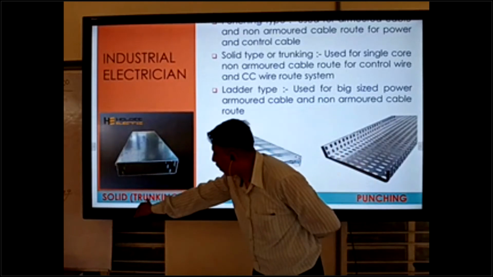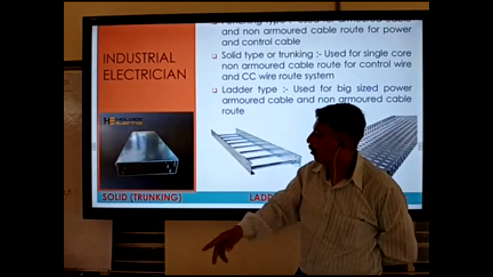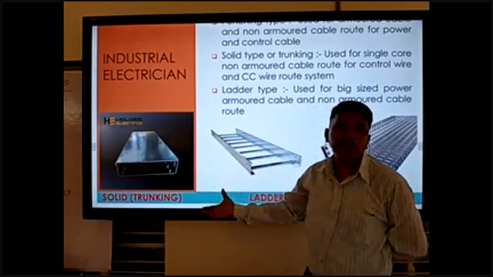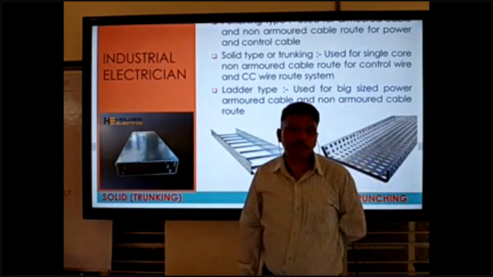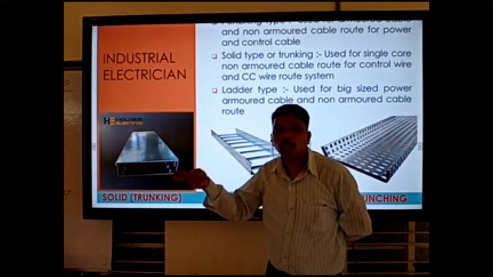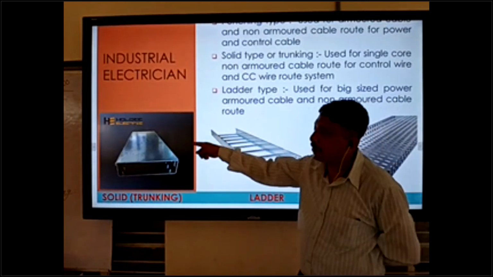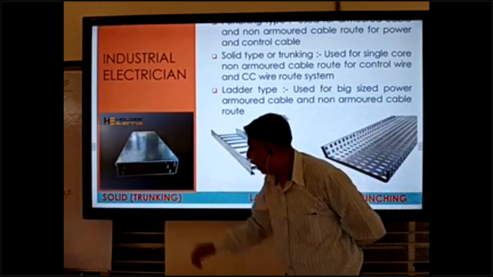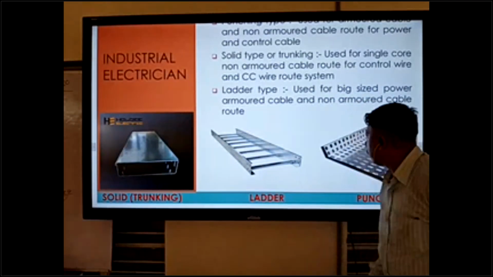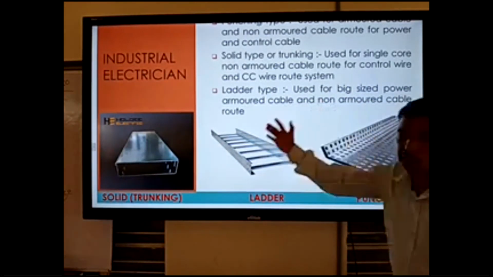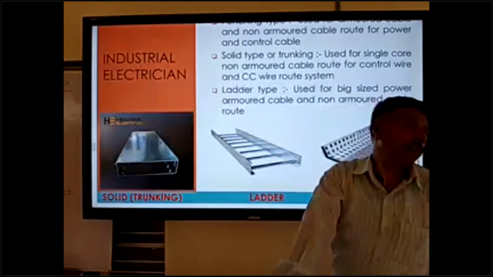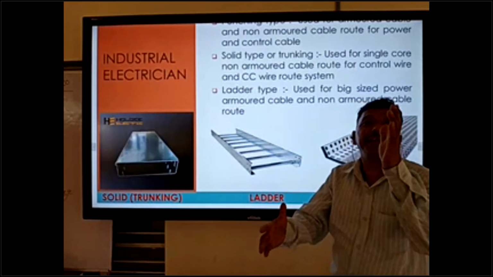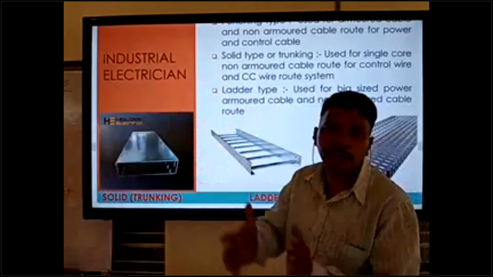So solid or trunking, these are two names. Some people say solid cable tray, and some people say trunking cable tray. So two names, but the material is the same. So this is solid type, ladder type, punching type. The using purpose is also clear. As per types, we can use them in different ways.